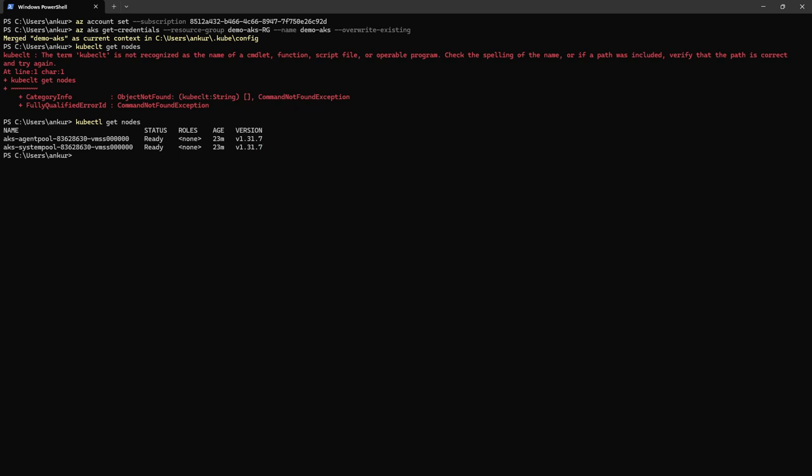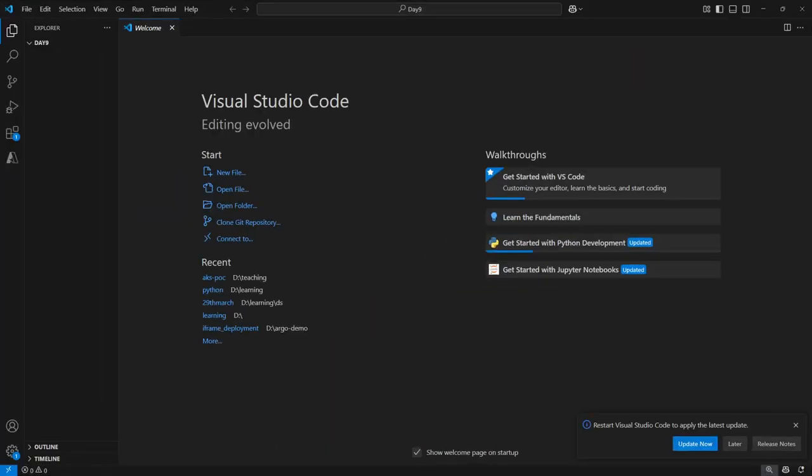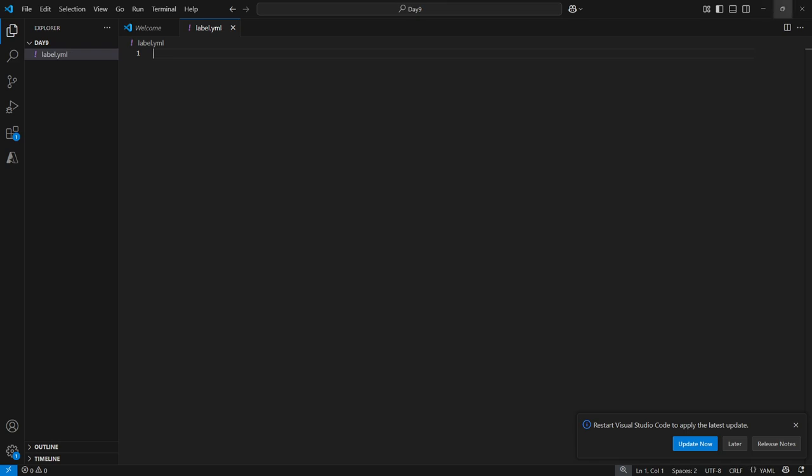Okay, so let me open Visual Studio Code, and I'm going to create a file called label.yml. If you see in this example, the API version is v1.